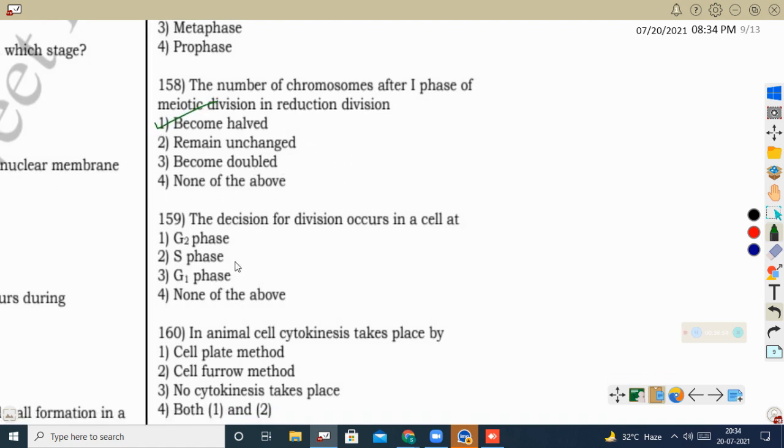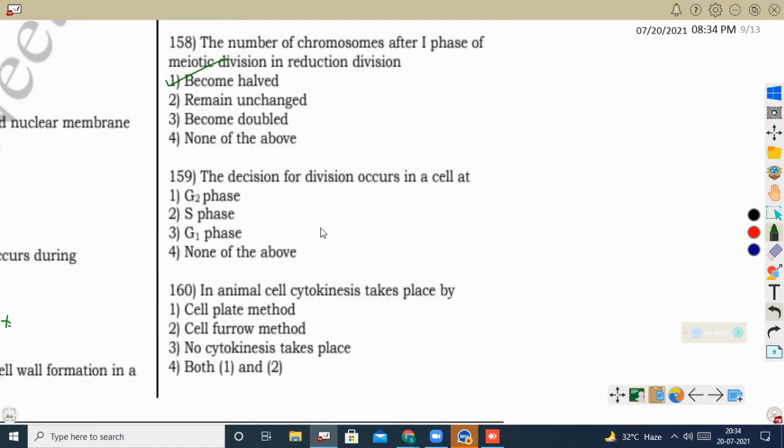Next question, the decision for division occurs in a cell at. See, when a cell is in the G1 stage, if it is not undergoing division, it will remain in the G1 phase itself. When the cell has to undergo division, from the G1 phase, whatever proteins and RNAs are needed for the division will start being synthesized. So we can say the decision for division occurs in the G1 phase. In the G0 phase or quiescent stage, further division does not occur in that cell. Completely differentiated cells like RBC are in the G0 stage. Nerve cells are in the G0 stage. Muscle cells are in the G0 stage.